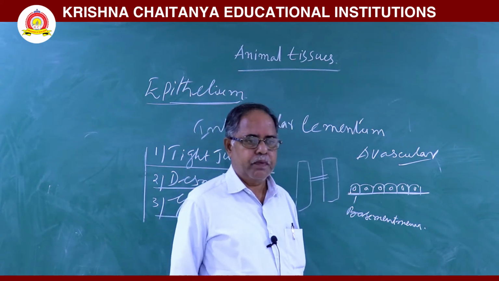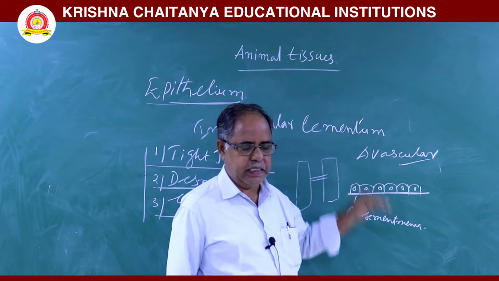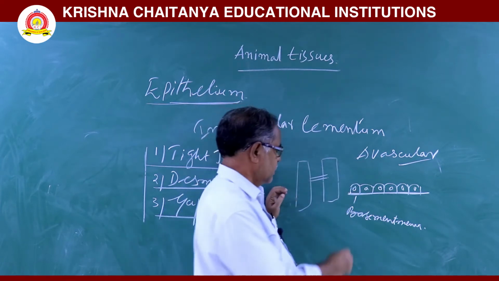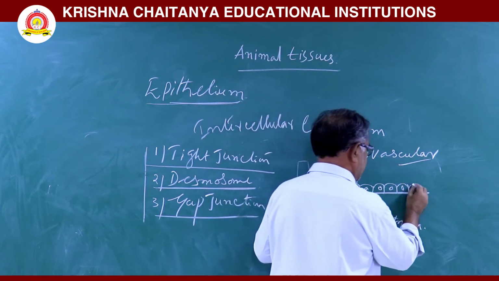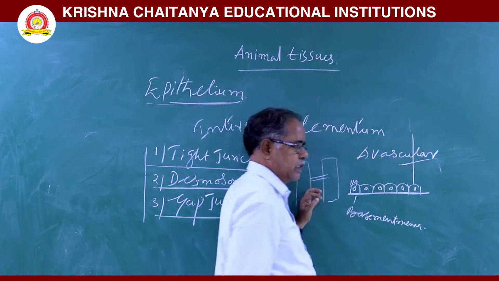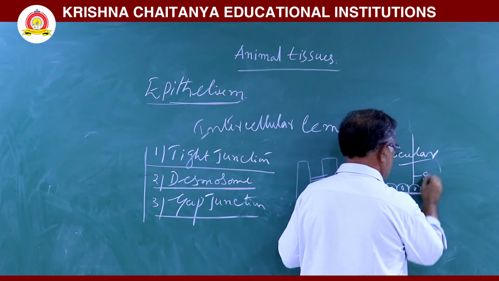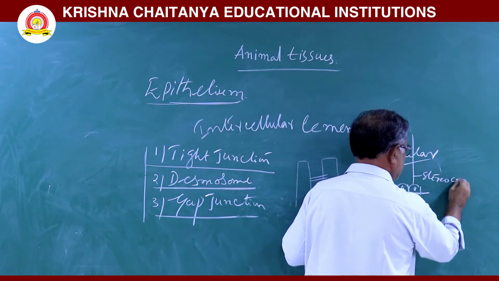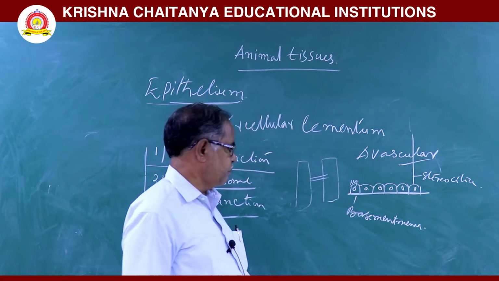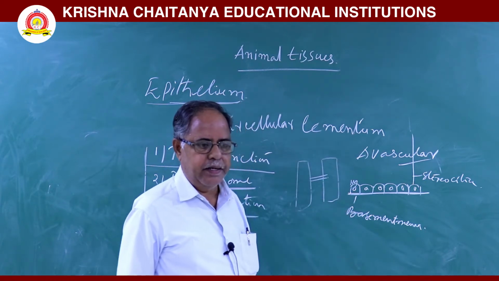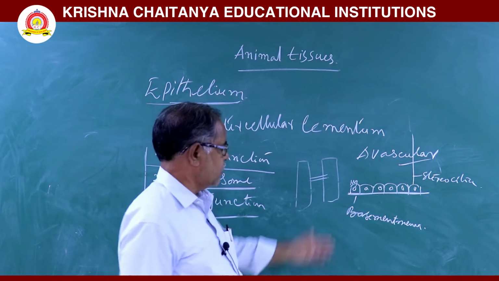Next, on the free surface of the cells, in some parts microvilli are there.